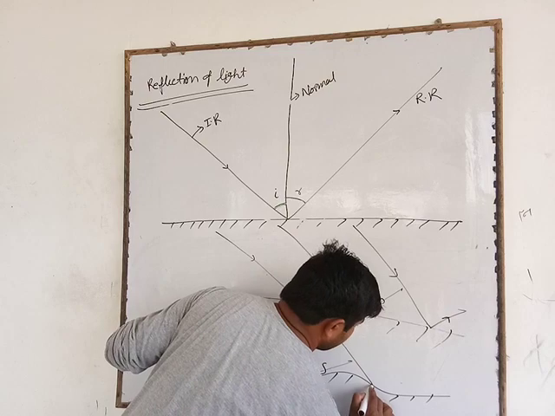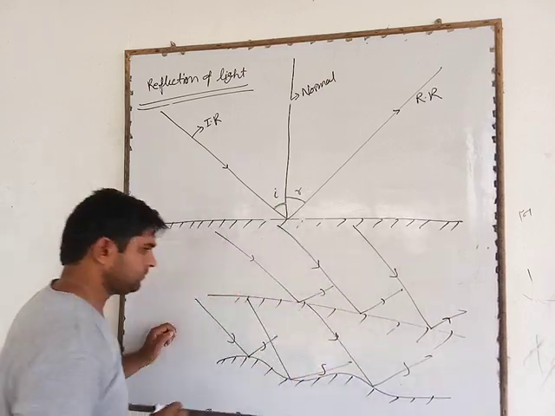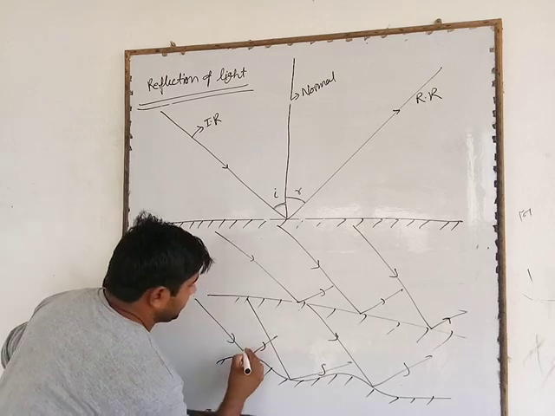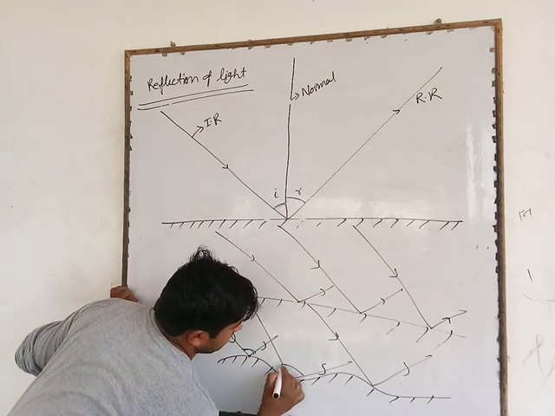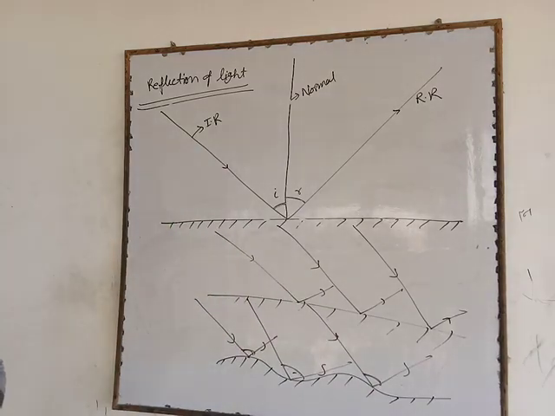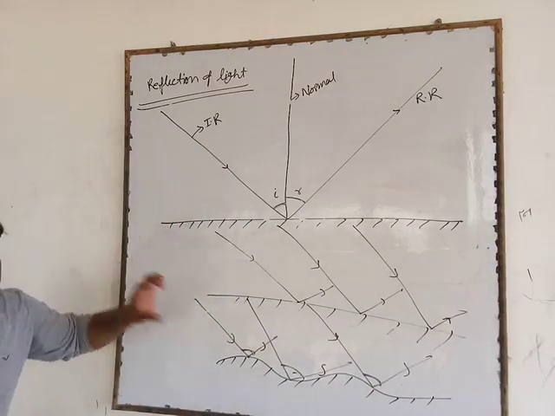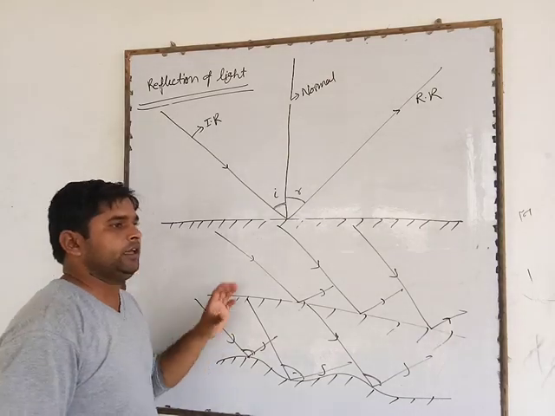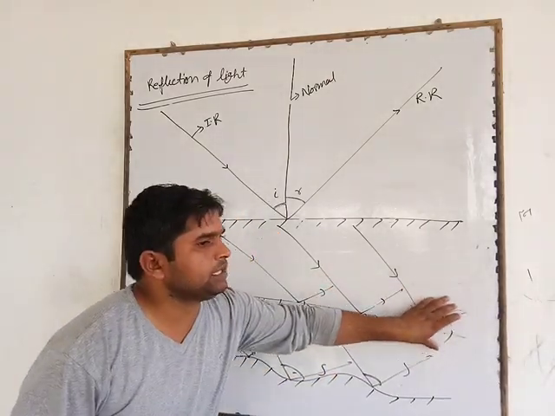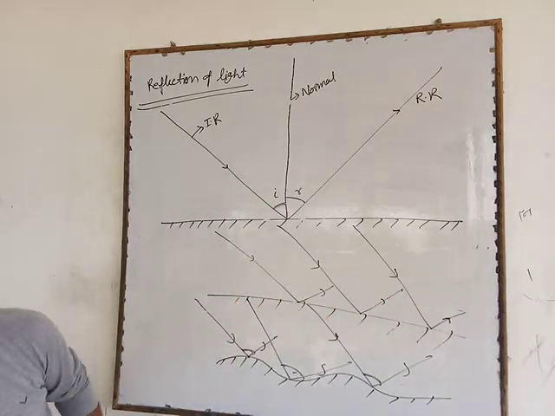We can see in this figure that this angle and that angle are not equal, so we can say it is irregular reflection, and this one is a regular reflection.